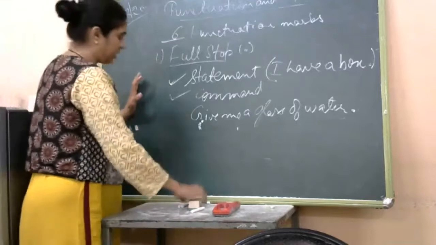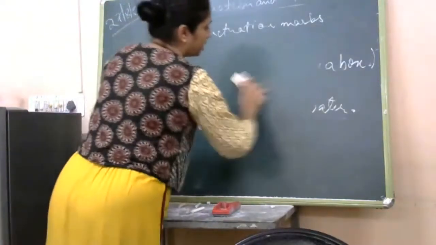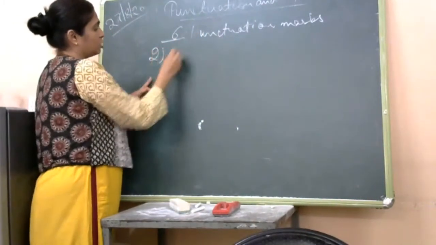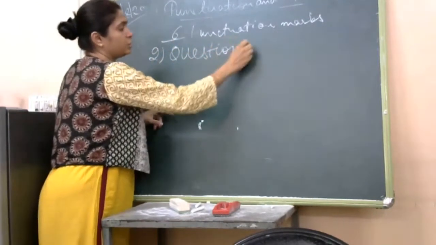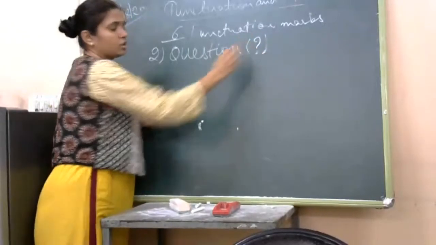Okay, the next one is the question mark. As we know, second is a question mark. We all know that we use this question mark at the end of a question.